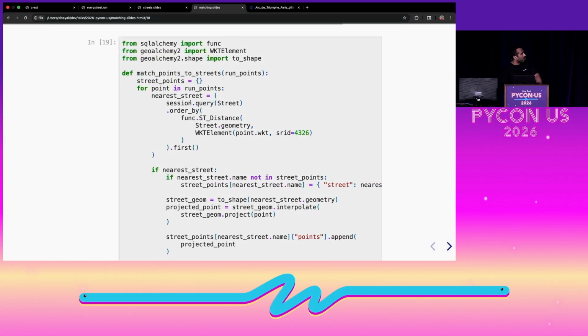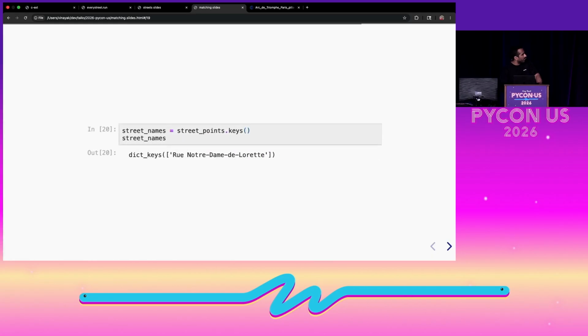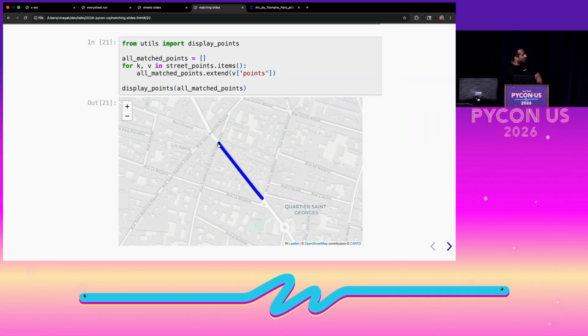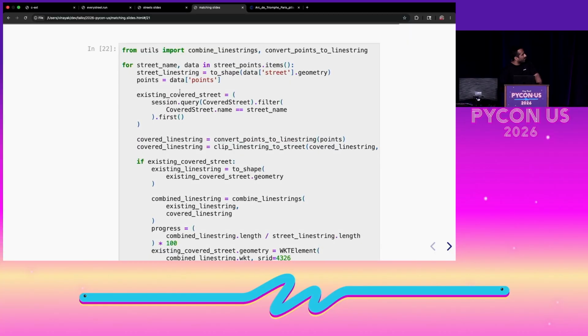We do a similar nearest street map matching to find the street that we ran on, and find that we ran on the second part of the same street from earlier. And as we can see, it's much cleaner after the matching that we did. And this is where we're uploading that new segment into the database.